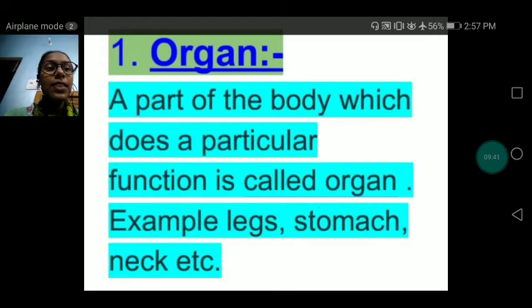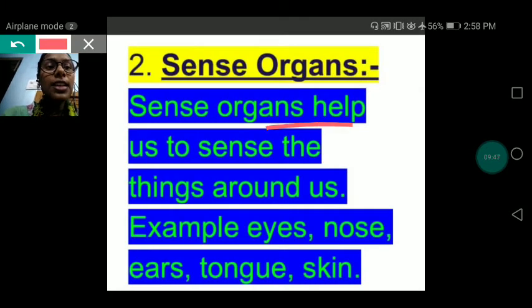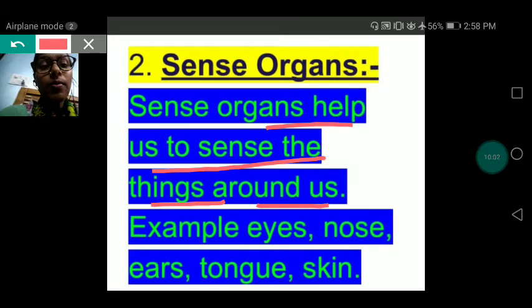Okay? Next, sense organ. Sense organs help us to sense the things around us, to sense things like see, smell, touch, and so on. So always remember, sense organs help us to sense the things around us. For example, eyes, nose, ears, tongue, skin.